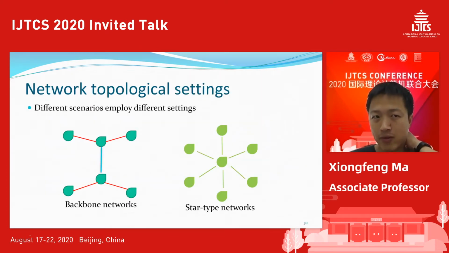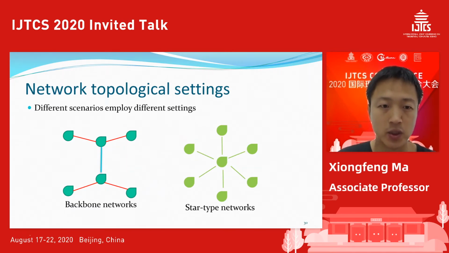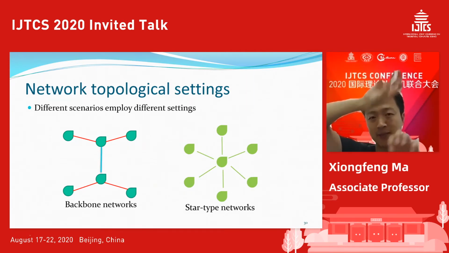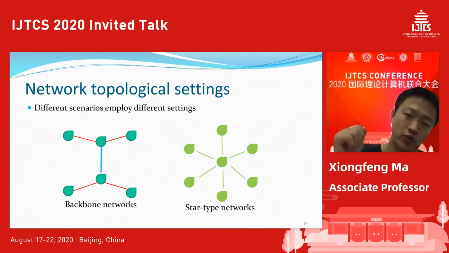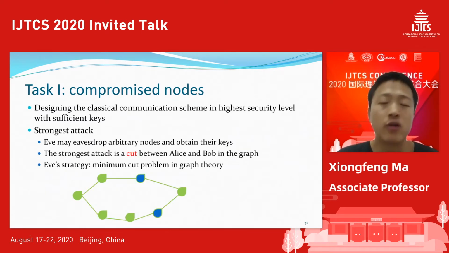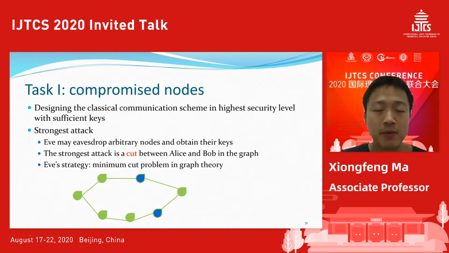There are different kinds of network topology. There's a backbone network, where backbones construct these big networks with backbone links. There are also star-type networks, where everyone connects to a trusted node. In general, the topology could be quite complicated. Let me talk about the first case: the compromised node.